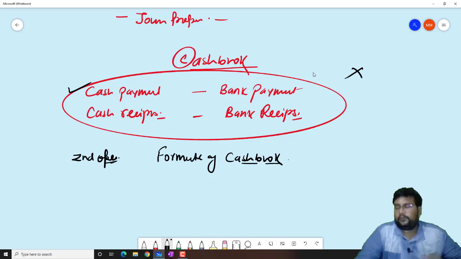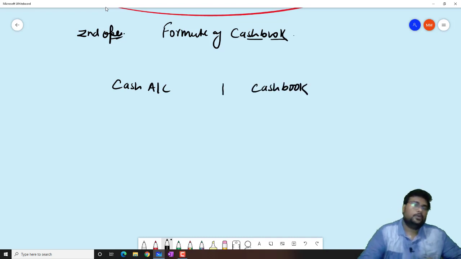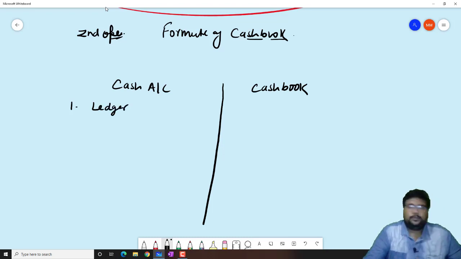But before going to the format, we will discuss the theory portion, that is, the difference between cash account and cash book. Okay bacha, chalo dekho. First thing, cash account is part of the ledger, and cash book is a separate book.